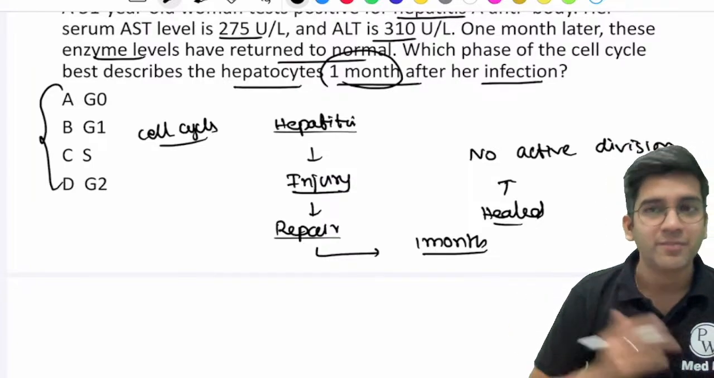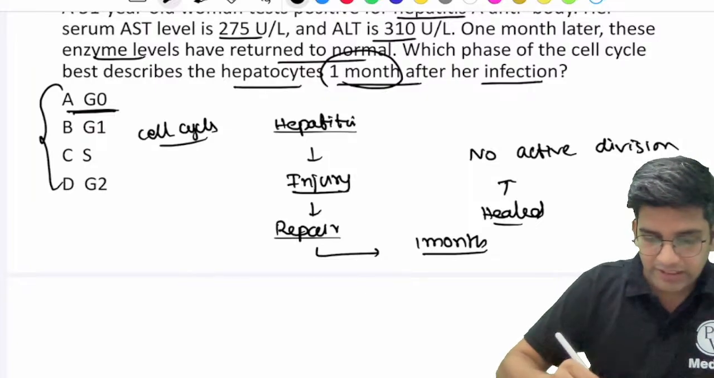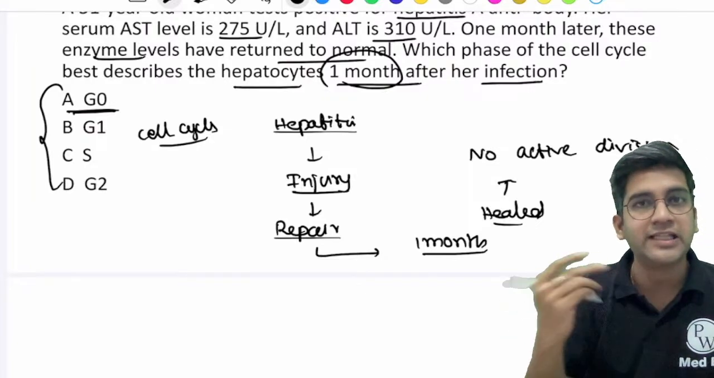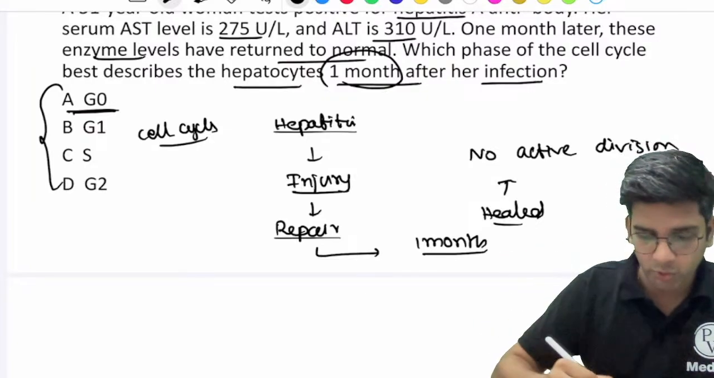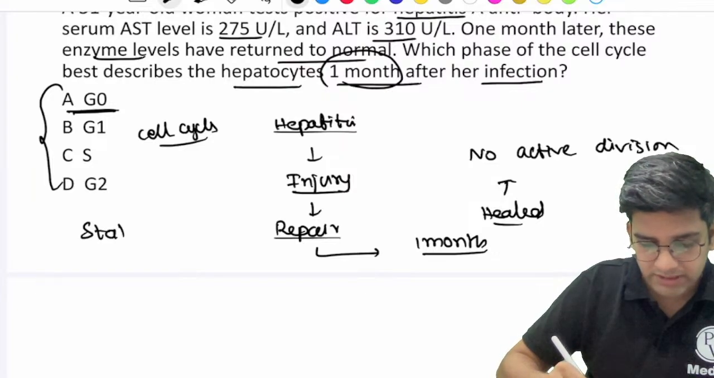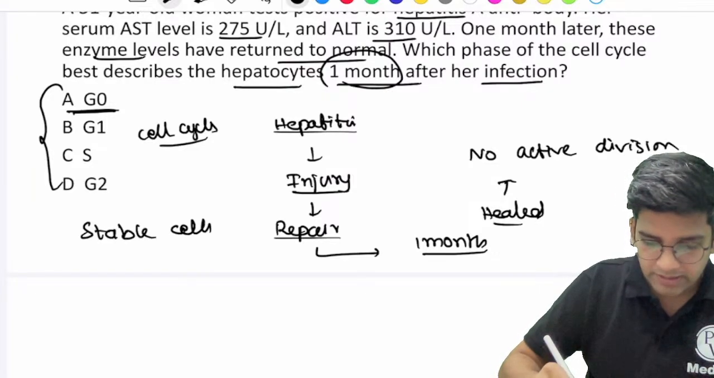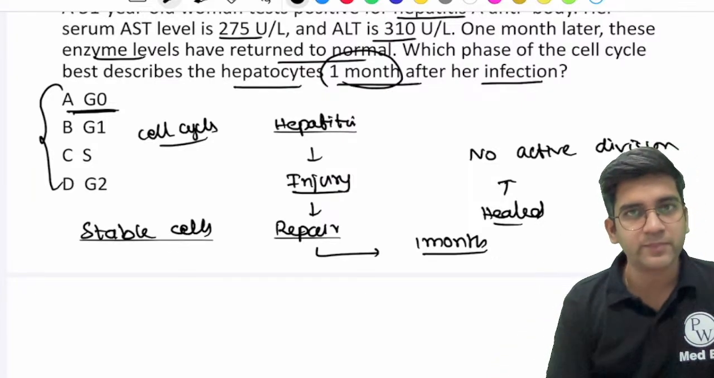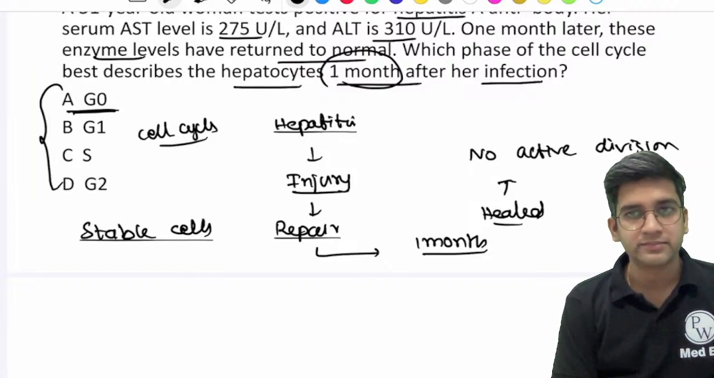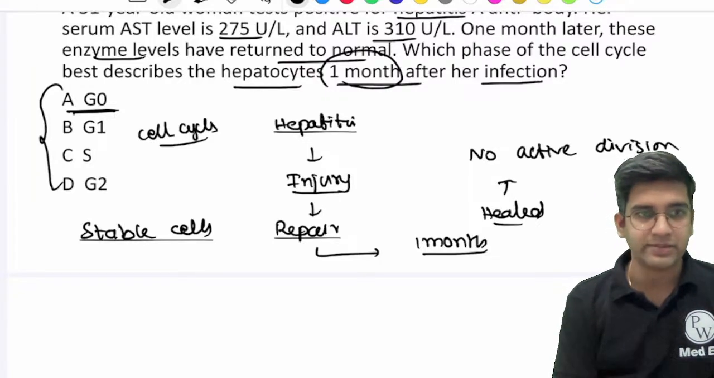We'll discuss. Perfect. It is G0. So in other words, how can I answer this question? I can answer this theoretically also. I have a group of cells called stable cells. Can I call hepatocyte a stable cell? I can. Hepatocyte is a stable cell.